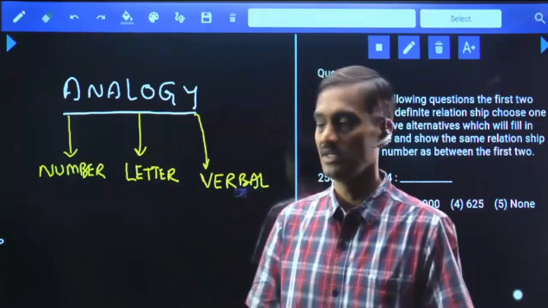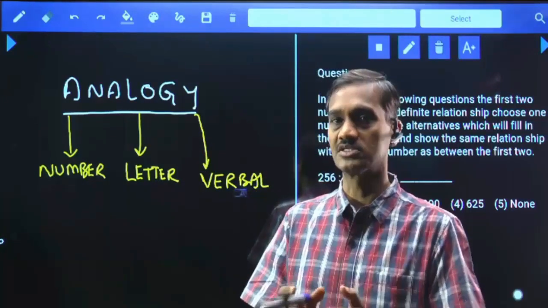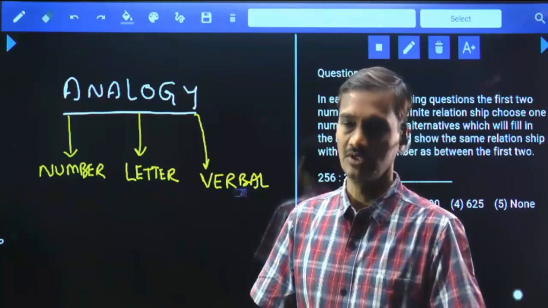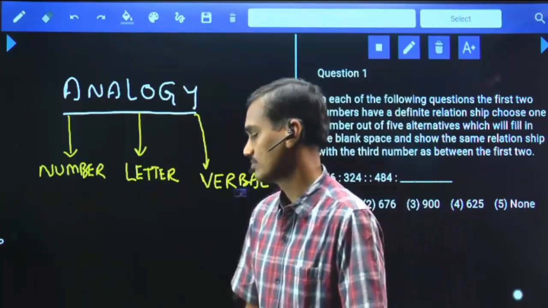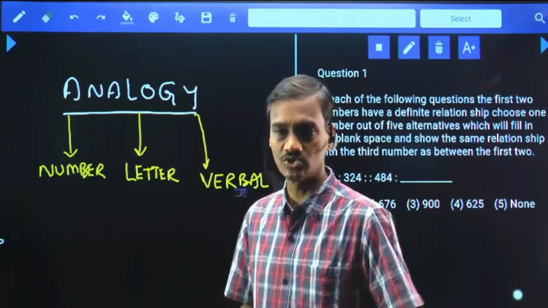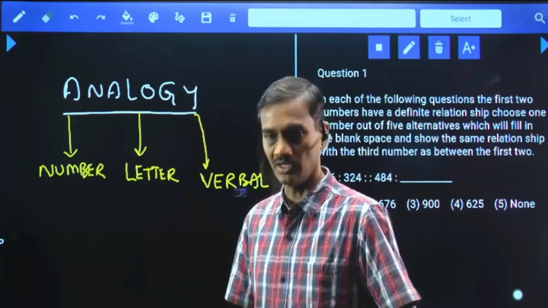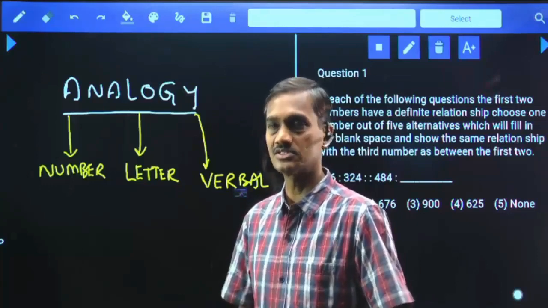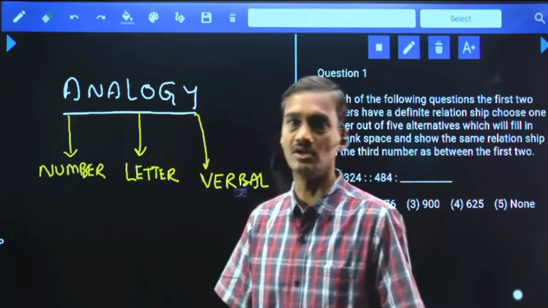That is the very basic reason we are discussing this analogy. Though it is not that important, the concept is used while giving the questions in puzzles and so on. Hence, in order to give a clear picture regarding this concept, we are discussing these analogies.